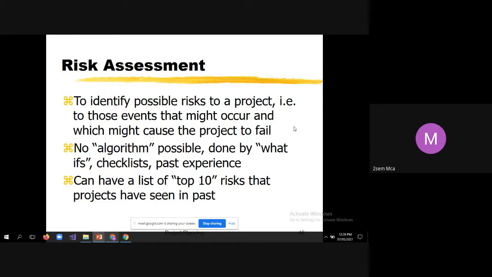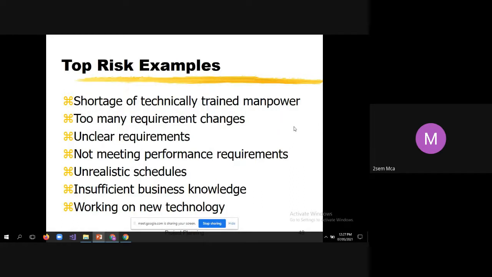You can have a list of the top 10 risks that projects have seen in the past. That is very important. It is always better to have such a list. For example, you are developing software for the healthcare sector. You take the past data of healthcare projects and see what kind of risks had come. You make a list, then you are prepared for how to handle such risks in case they also come in your project. That is risk assessment.